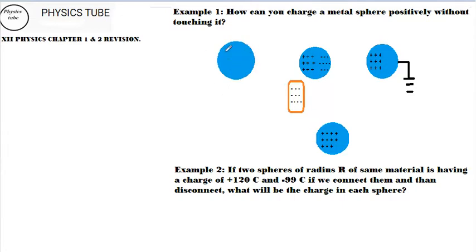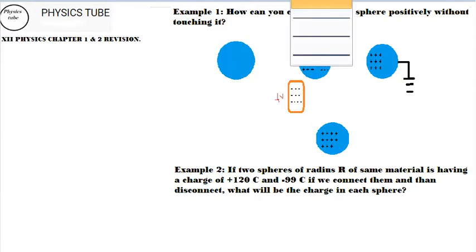You have been given a metal sphere like this. Remember, when you are given a sphere that is not charged, it has an equal number of positive and equal number of negative charges in it. How do you do it without physically touching it? You bring some negatively charged particle close to it. The positive charges will get attracted towards this side, and negative charges go that side due to repulsion.